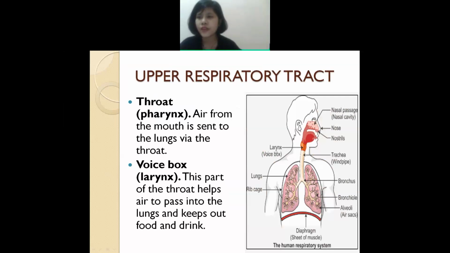Next is the thorax, or else you can say pharynx also. Wait, let me show you the picture properly.